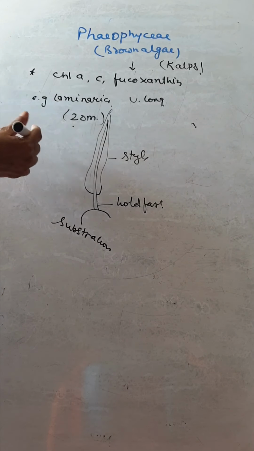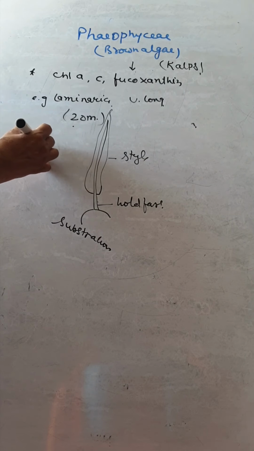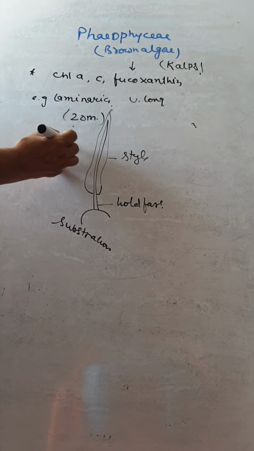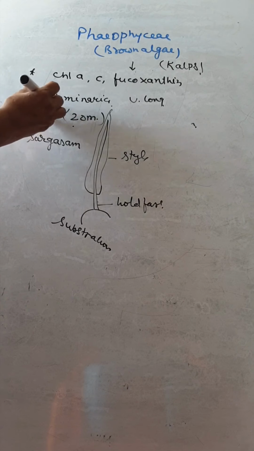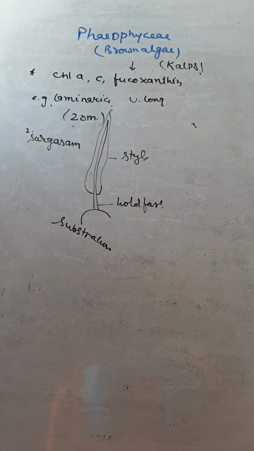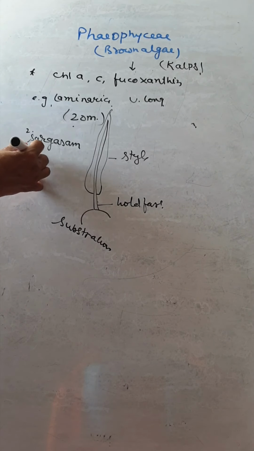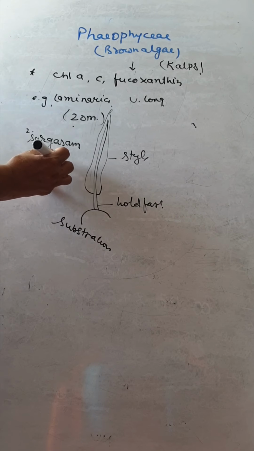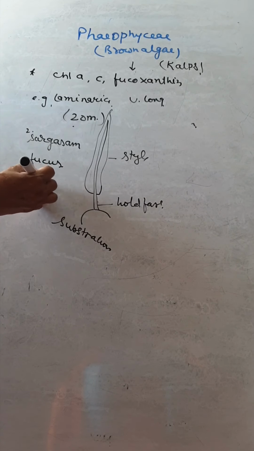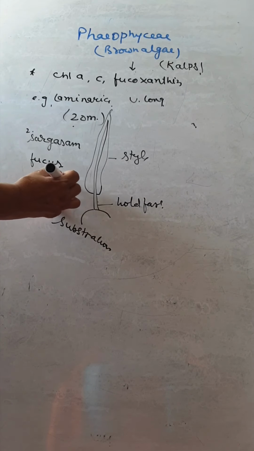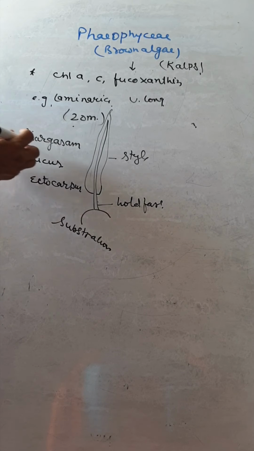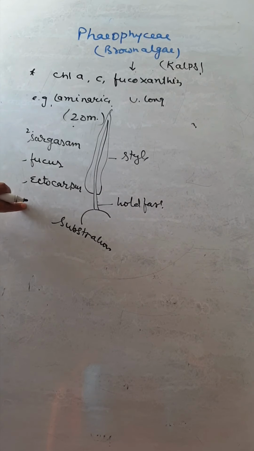The Laminaria, the other example, the Sargassum also. First example and another, Fucus is also there. Ectocarpus is also there. So these are also the examples.